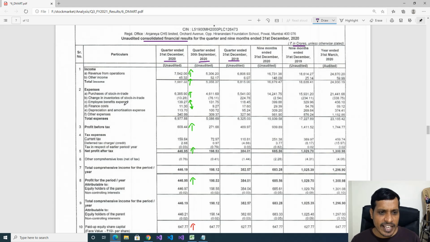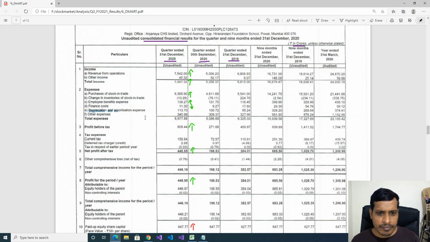Later employee benefit expenses. Previous year they spent 118 crores for employee salaries. This year 139 crores. That means nearly 19 crores was increased. Later finance cost. Here previous year they spent 17 crores as interest. This year they spent 11 crores. That means here interest was decreased from 17 crores to 11 crores. So here 6 crores was decreased. So that means the debt was reduced. This is a positive for the company.